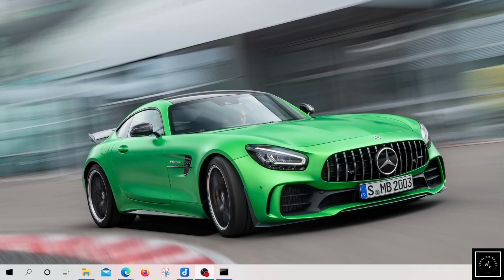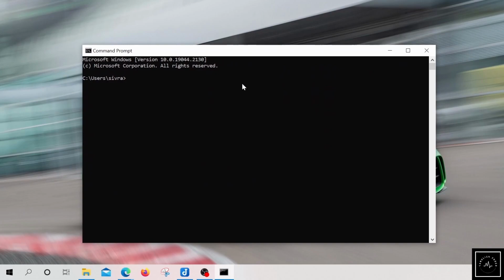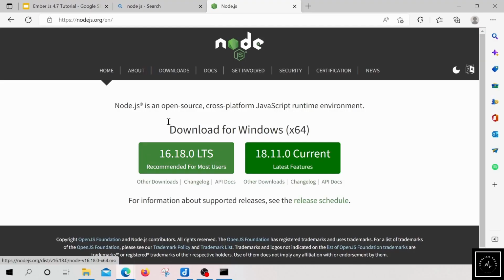In order to install this Ember CLI, our first step will be to open the command prompt. Make sure you have Node and npm set up. If not, you can find these applications on this website, nodejs.org.